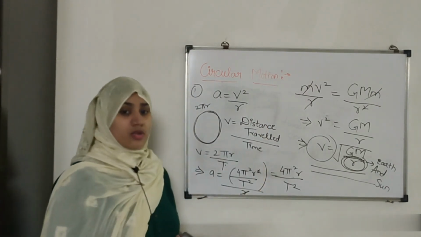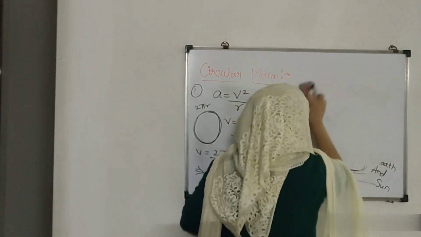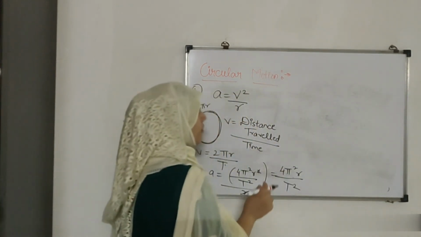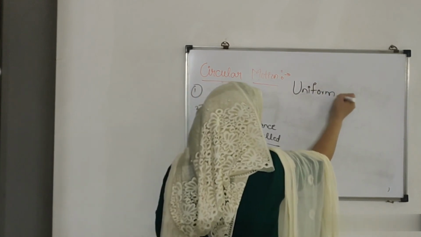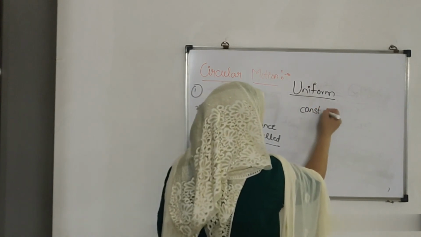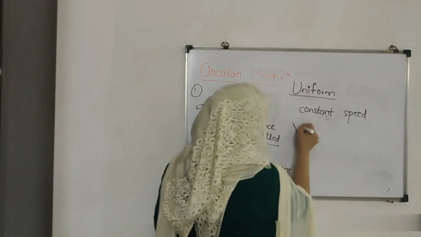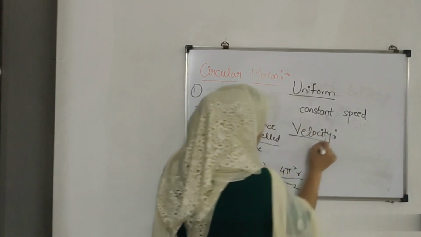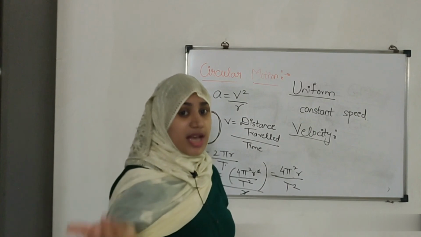Next let me talk about what a uniform circular motion is. Uniform circular motion is nothing but a motion in which a body has constant speed. Now what do I mean by the word velocity? Velocity changes with change in speed, and change can be a directional change as well.